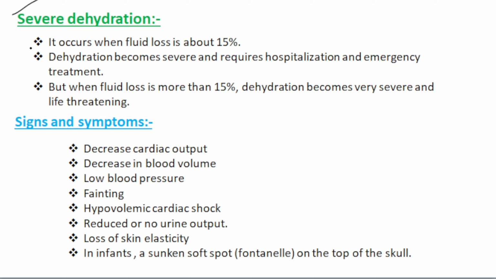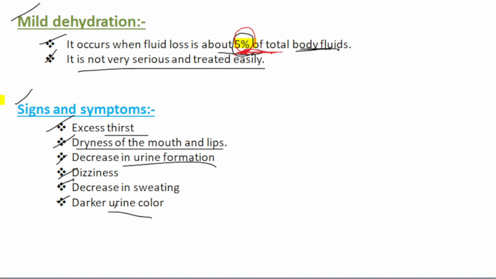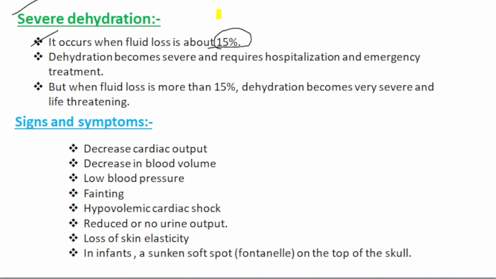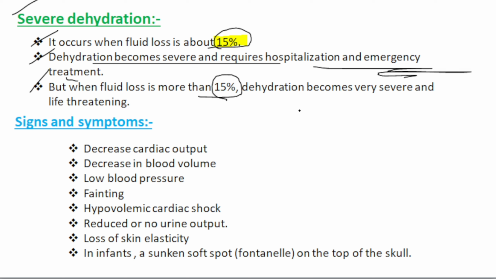Then the severe dehydration. It occurs when fluid loss is about 15%. In case of mild dehydration, it is 5%. In case of moderate dehydration, it is 10%, and in case of severe dehydration, it is about 15%. Then dehydration becomes severe and requires hospitalization and emergency treatment. So in severe dehydration, emergency treatment is required. When the fluid loss is more than 15%, dehydration becomes very severe and life-threatening.